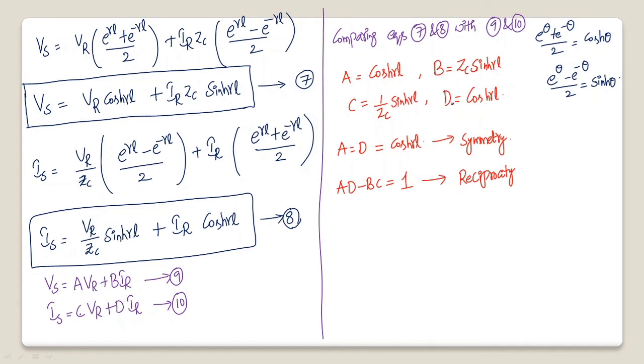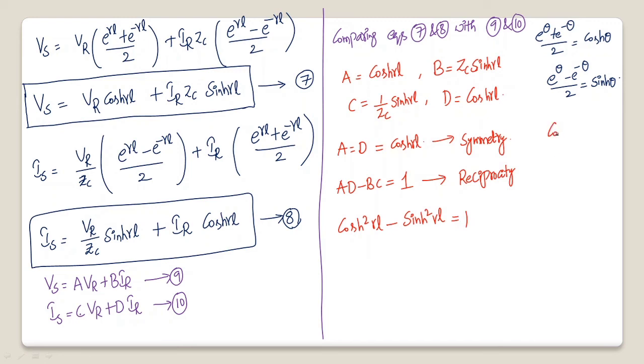What is the multiplication of A and D? It is cosh gamma L into cosh gamma L, cosh square gamma L, not cos square. We need to write it like this: cosh square gamma L. And if you multiply B and C, ZC will get cancelled, and you will get sinh square gamma L. In hyperbolic trigonometry, cosh square theta minus sinh square theta is equal to 1.